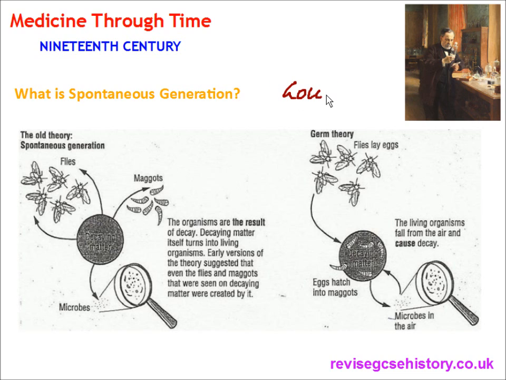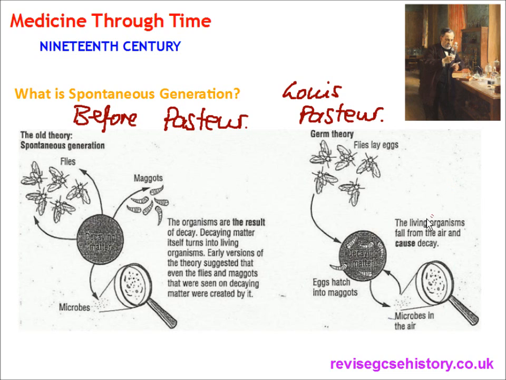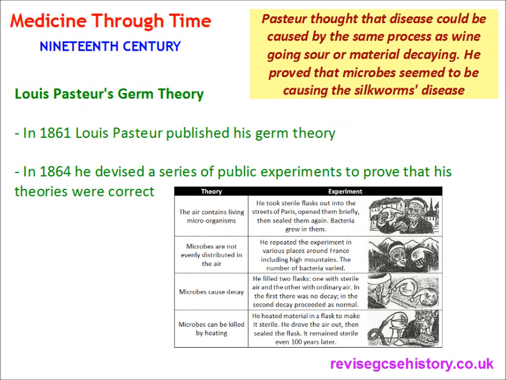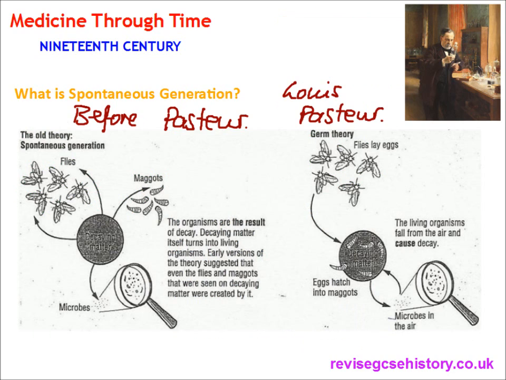But this is germ theory, and this is what Louis Pasteur said in 1861, before Pasteur, and we still accept germ theory today as it is scientifically correct. So germ theory is that living organisms fall from the air and cause decay, and decay causes illness. So that is a quick diagram that illustrates that.